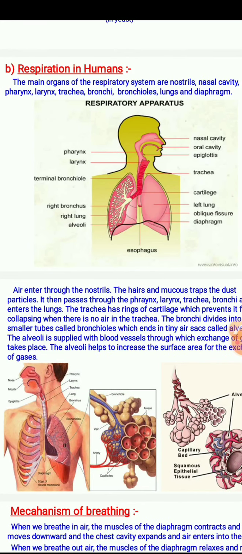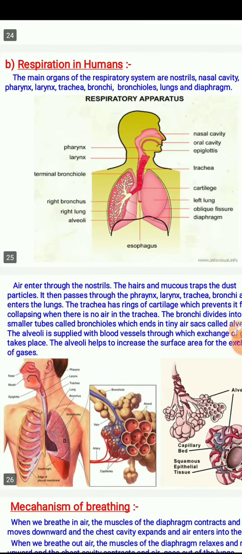The trachea has rings of cartilage which prevent it from collapsing when there is no air in the trachea. The cartilaginous rings on the trachea help the trachea to not collapse.